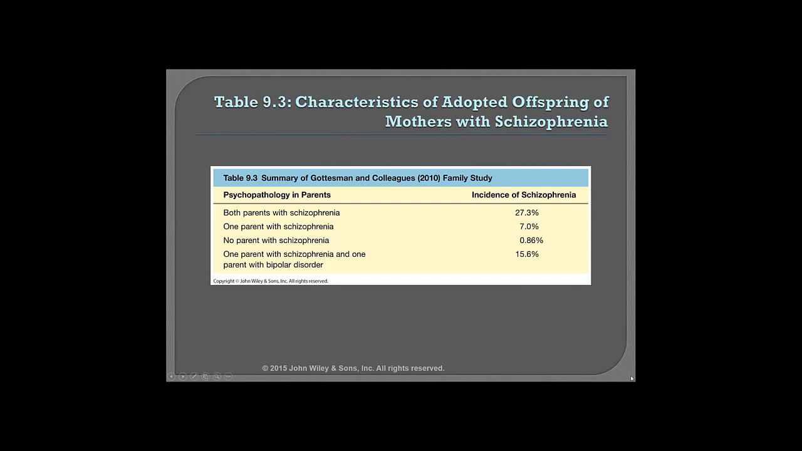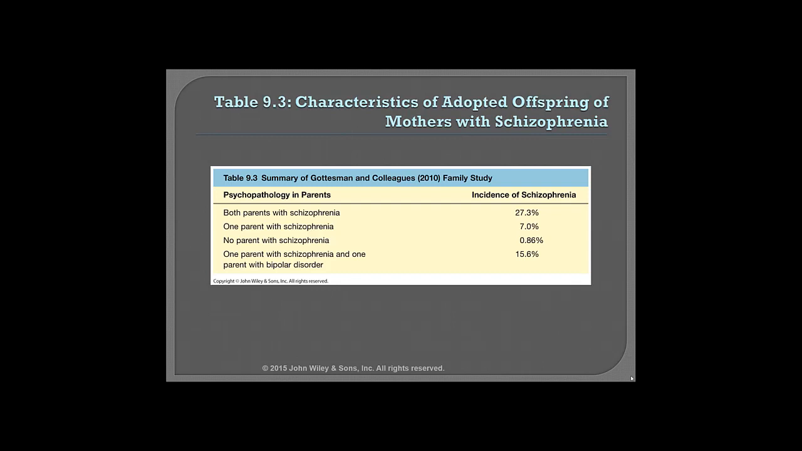This study from Denmark tracks the relationship between parents and children. Of course, we have to consider environment. When both parents had schizophrenia, the incidence of schizophrenia in that child hovered right around 27%. When one parent had schizophrenia, it hovered around 7%. When neither parent had schizophrenia, it was less than 1%.